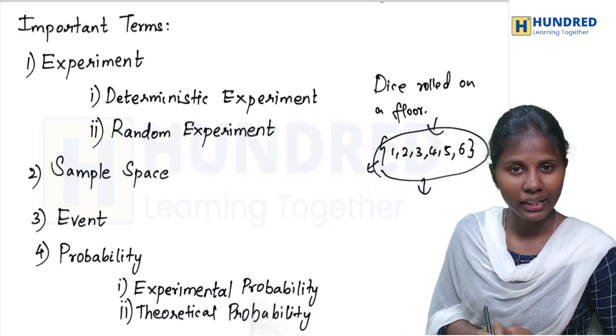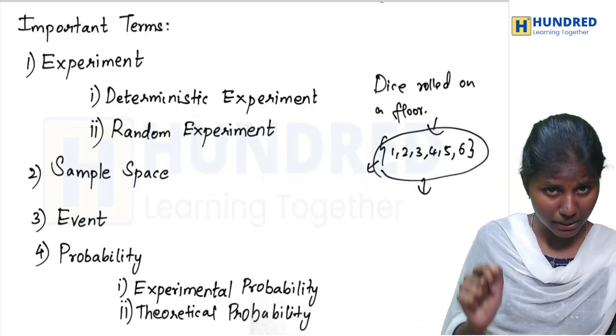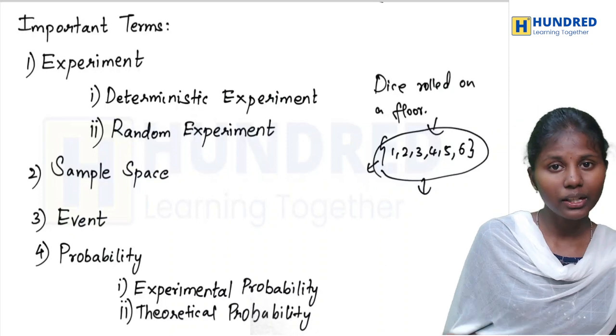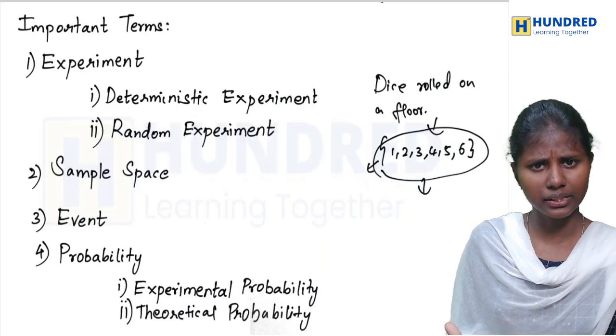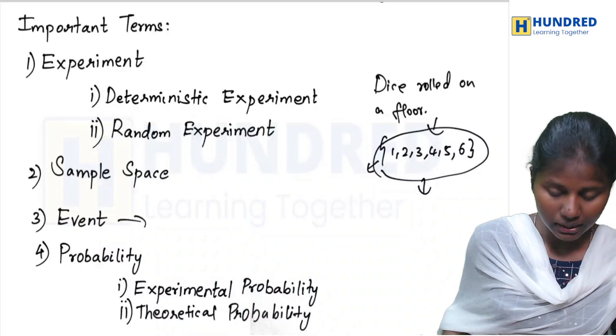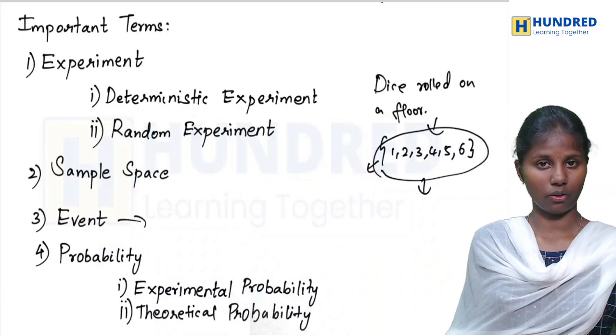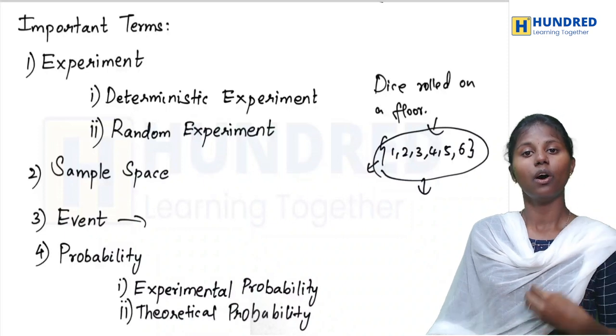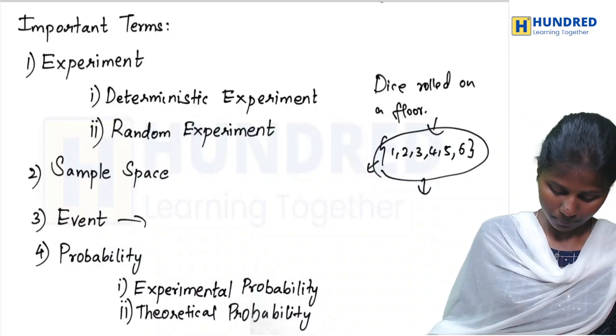When I talk about an event, what does it mean? It is a specific or particular outcome, a particular result I need from a sample space. An event is a particular or a specific outcome of a sample space.